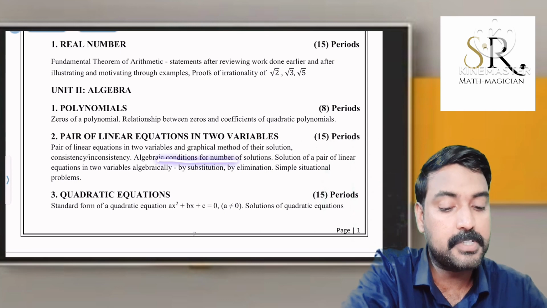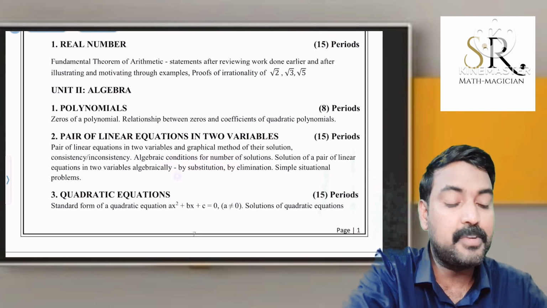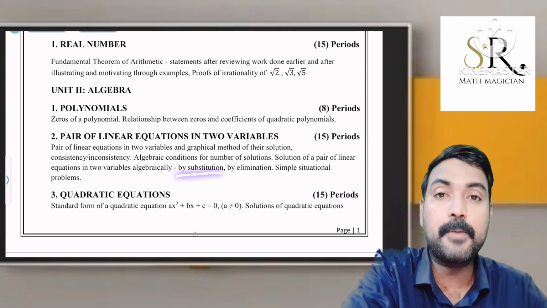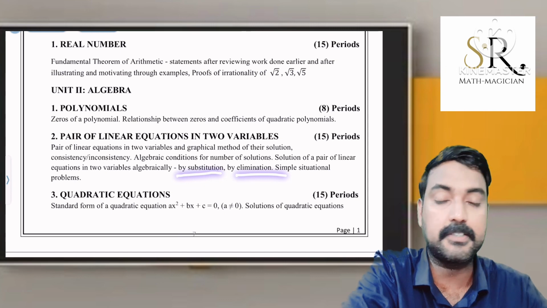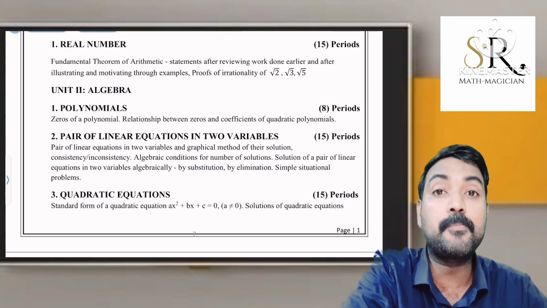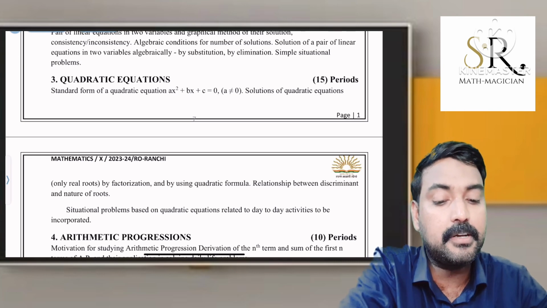In such a way we studied some conditions from this chapter, pair of linear equations in two variables. Then we studied how to find the solution of a pair of linear equations in two variables by using the substitution method, elimination method. Then simple situational word problems also we can expect from this chapter. Then third chapter, quadratic equation.